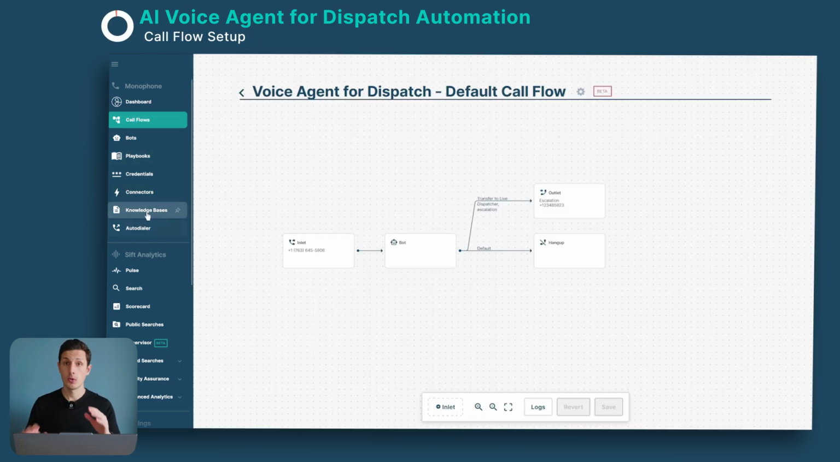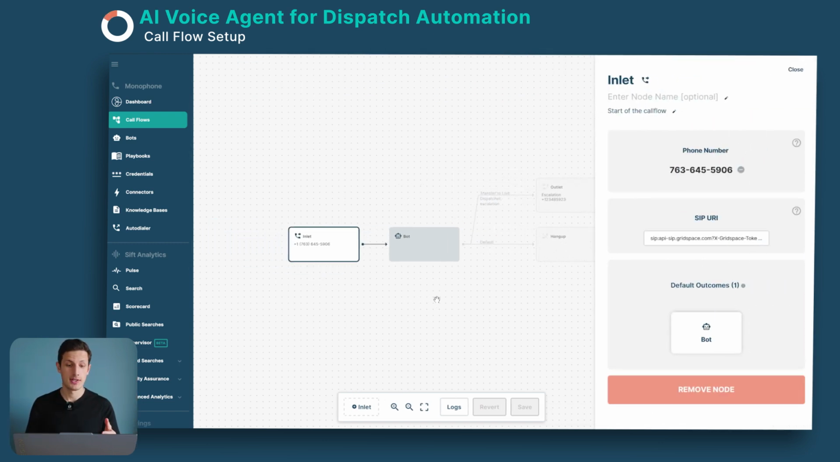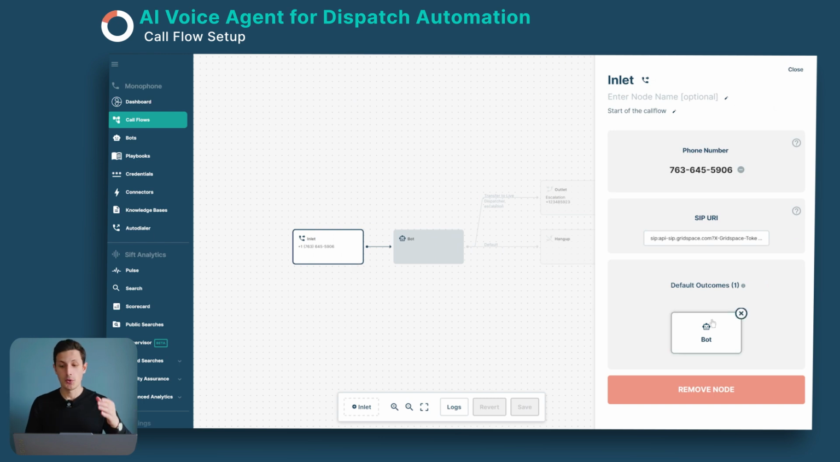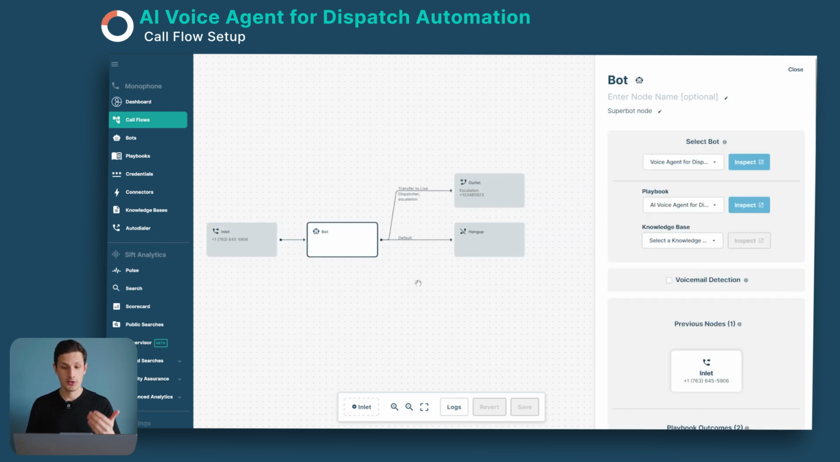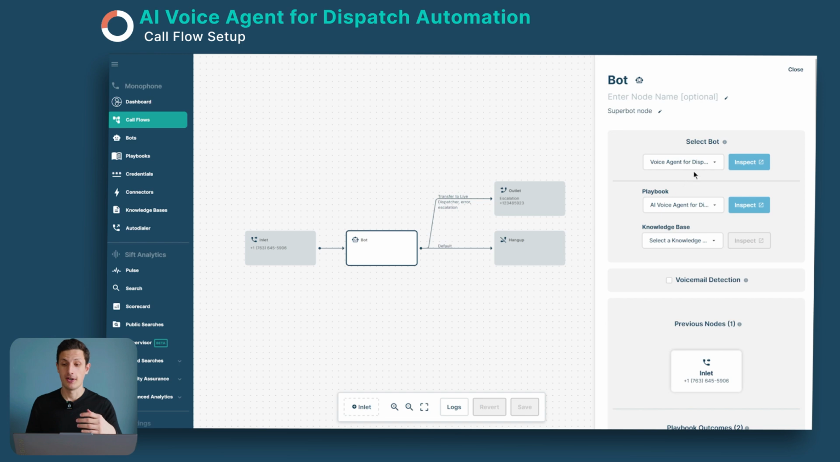And lastly here we have our call flow. We are in the call flow section. And this is then collecting all these things together, the playbook and the voice agent. And then first here, as you see here, we have our inlet node, which is the number they're calling in from. And of course, after they've called in, they go straight into the voice agent or the playbook, the script. We have selected our voice agent and our playbook, or script, we're using.